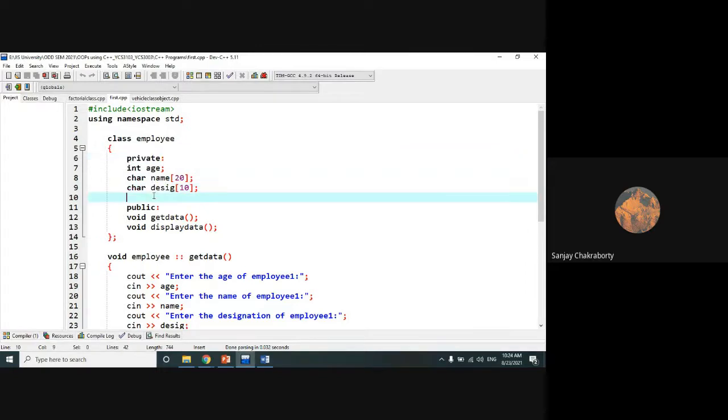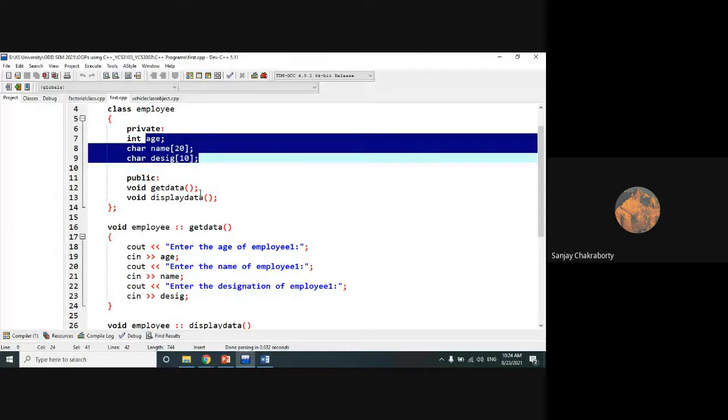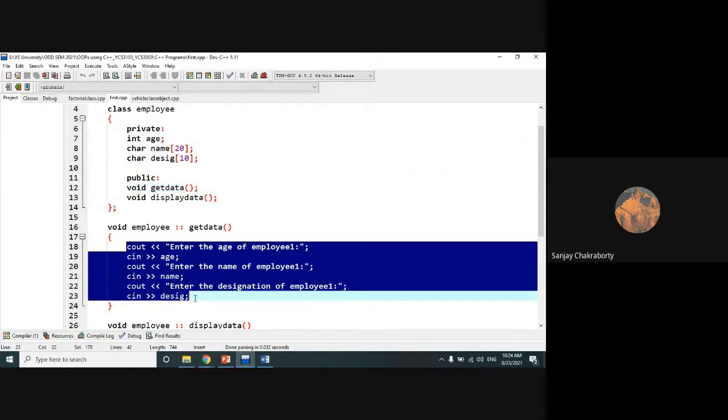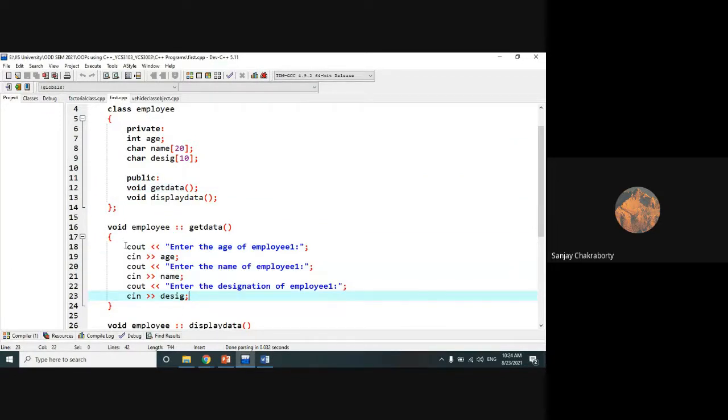But if you are not going to do that, how can you access them? You can access these data members with the help of the public member functions of this class employee. How? This is the way. You already know that because we have already done this program in the previous classes. This getdata is a public function of this employee class.